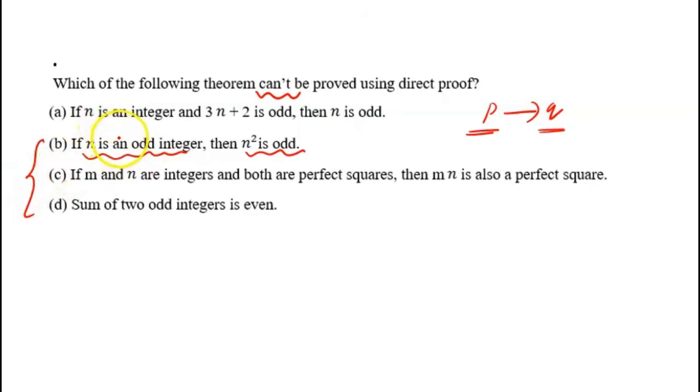But this one can't be proved: if n is an integer and 3n plus 2 is odd, then n is odd. This can't be proved using the direct proof method. So for this we have to use proof by contraposition. If I take n is even, I will be able to show that 3n plus 2 is even. So the correct option will be A. This statement I can prove using proof by contraposition, which is an indirect proof method.